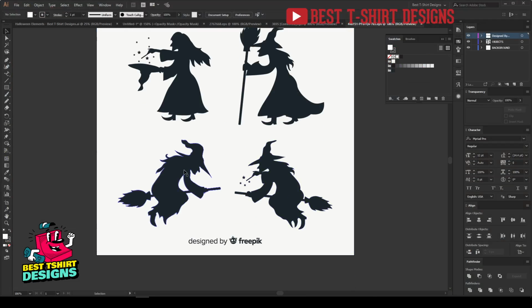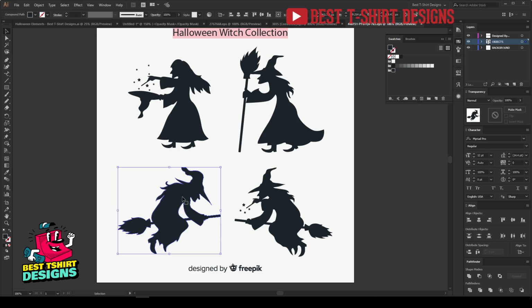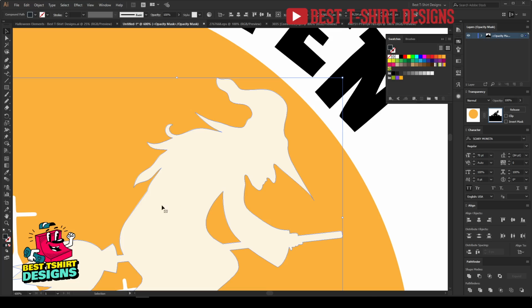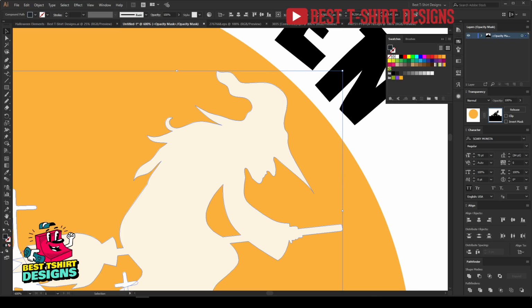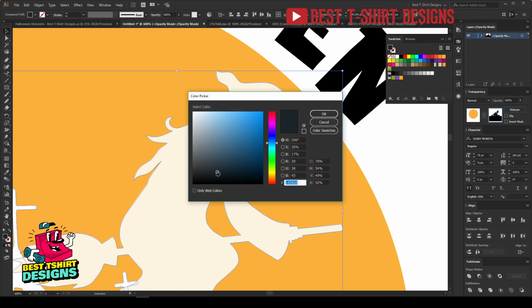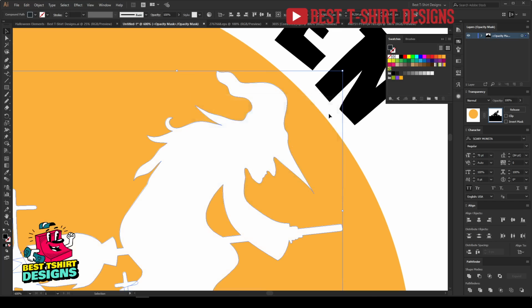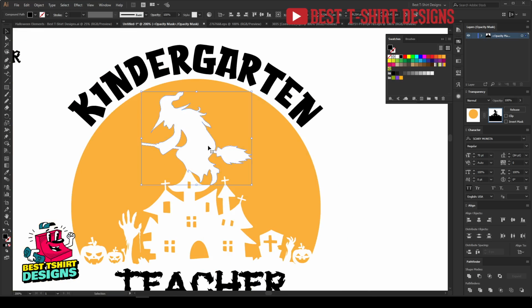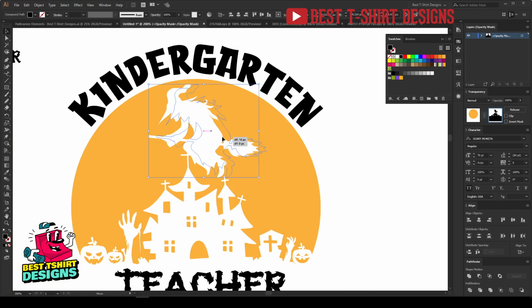So maybe I will just use this one, a flying witch, but I want to do a customization here. So make sure that it is complete black. You can see this is not perfectly transparent because this graphic is not perfect black, it is somewhere in between. So if I make it perfect black, 100% black, then it will look 100% transparent. So that is how it is working. Let's reflect it to make everything flow in this direction.